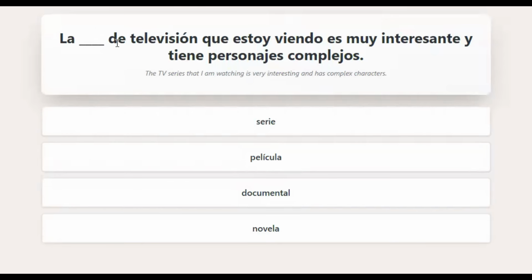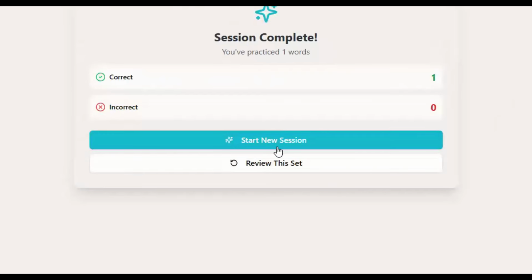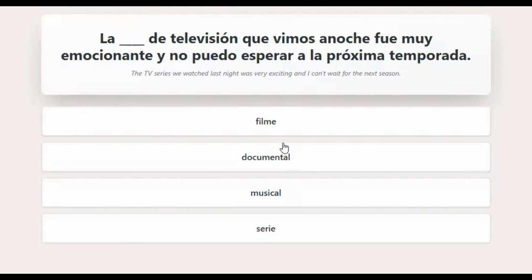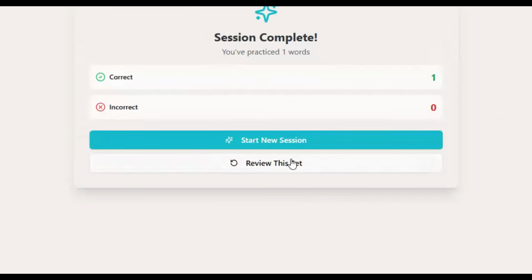La blank de televisión que estoy viendo es muy interesante y tiene personajes complejos. The TV series that I'm watching is very interesting and has complex characters. Ah, so we're saying serie again. Why is it doing that? And then one right and zero wrong. New session. What's going to happen? Am I going to have series again? The TV series. So I just keep getting series all the time. Now this is a glitch. This is a glitch in the app.